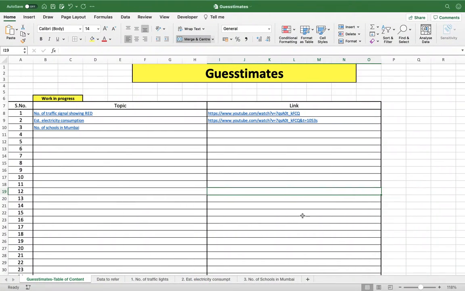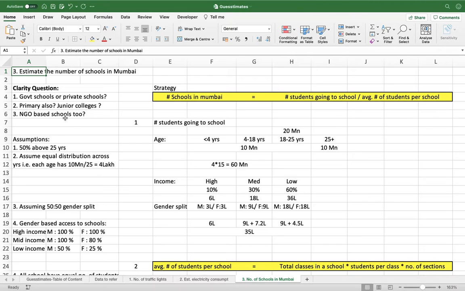So today we'll be solving number of schools in Mumbai. The question is: estimate the number of schools in Mumbai. Once I get this question, the first step is to scope it. What do we need to calculate actually? I have mentioned some clarifying questions. There can be even more, you can add some more here. As I'm explaining this, I got two or three more questions in my mind.